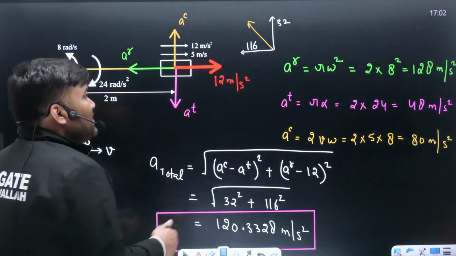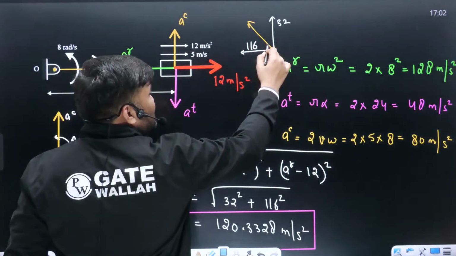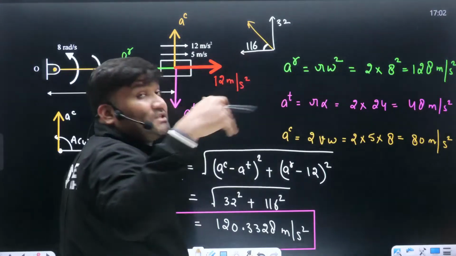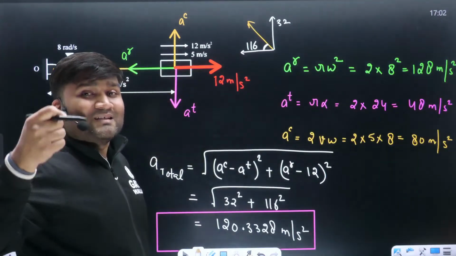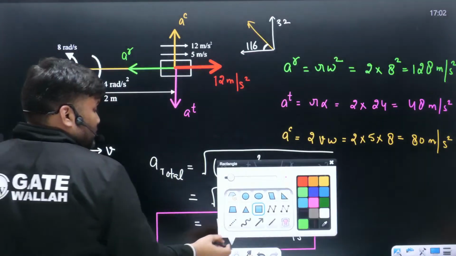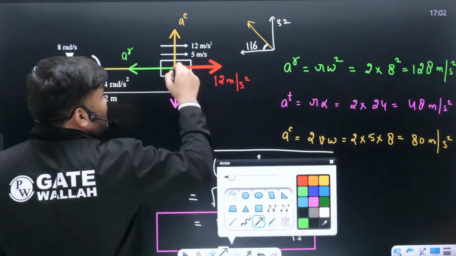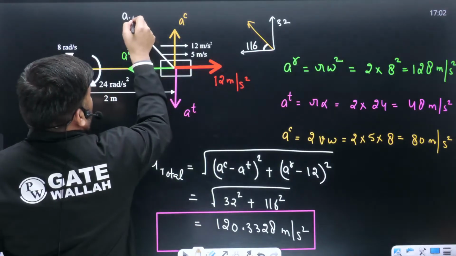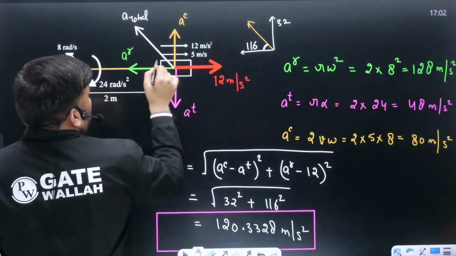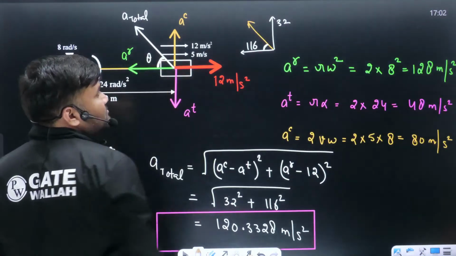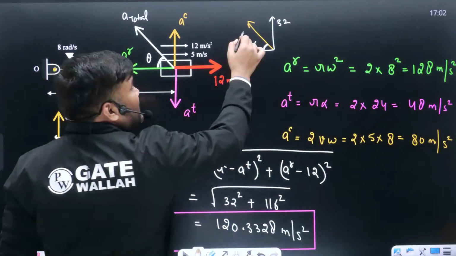If somebody is asking what will be the direction, very easily you can tell. From this line, it is making some angle, and this angle can very easily be found out. Anybody, please tell me how much is the angle? They may also ask what is the direction of total absolute acceleration. So sir, the direction of total absolute acceleration is going to be somewhere here, at some angle theta, which we can calculate very easily.